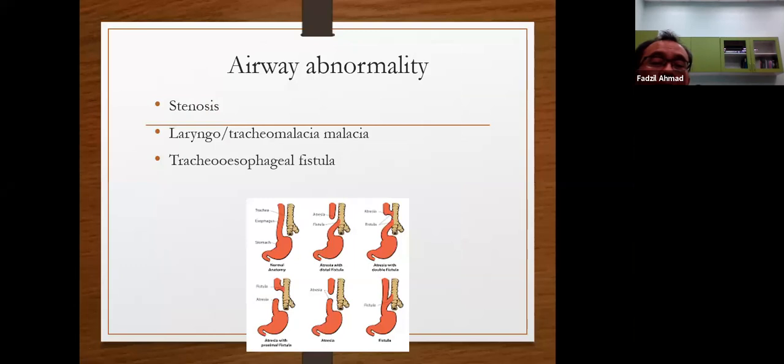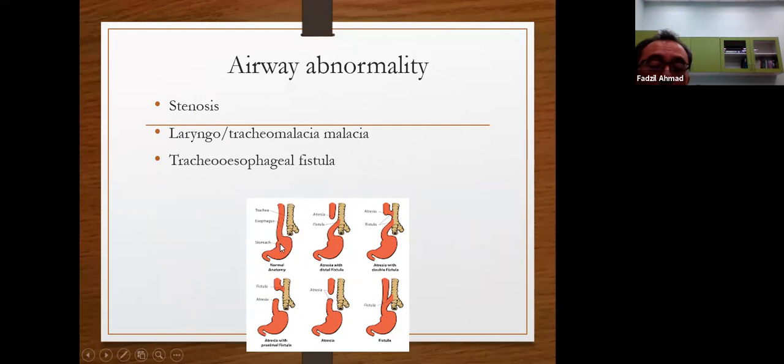So the other abnormality is airway abnormality. It can be airway stenosis, laryngotracheomalacia. I mean the larynx and trachea become malacic, very soft. Every time you inhale, the trachea collapses. Or tracheoesophageal fistula, like this one. You got cyst type.